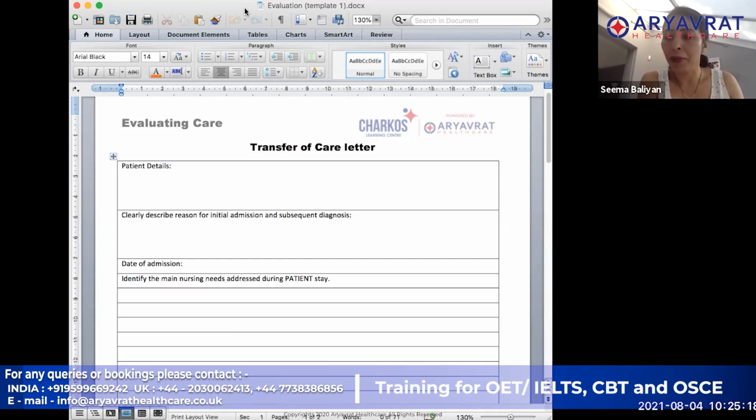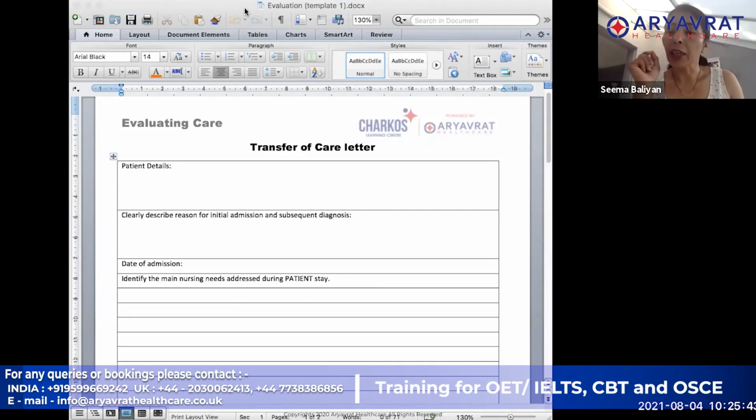Remember that you have moved on in your journey, and in your scenario, they will have given you these details: that it is today and the patient had the surgery yesterday. So if it is from the hospital, you write the date of admission to the hospital.